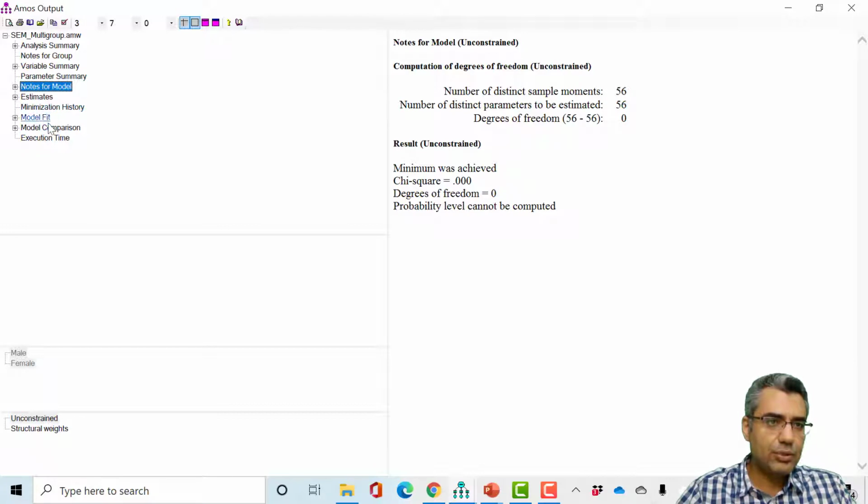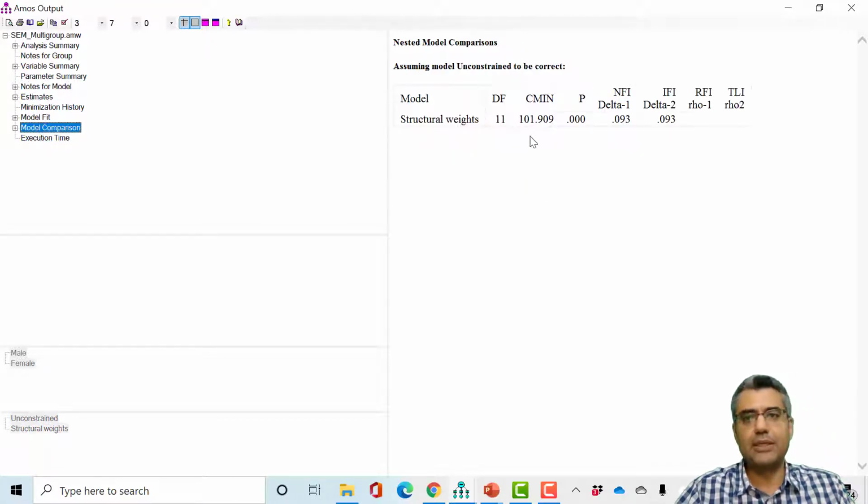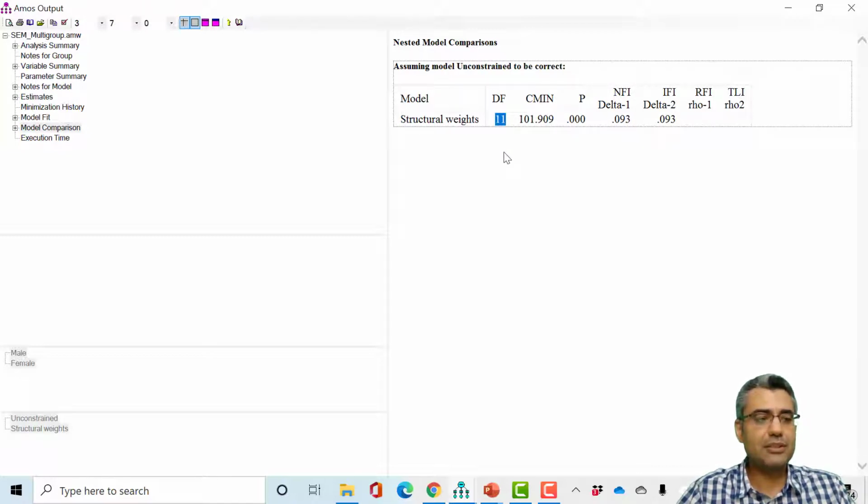So now, let's check the results. There is something new here, model comparisons. Here the p-value, so this is the difference between the two models, right? The degree of freedom is 11. This means the difference between the degrees of freedom of these two models is 11. And chi-square, 101.9 points difference between these two models, and the p-value is 0.